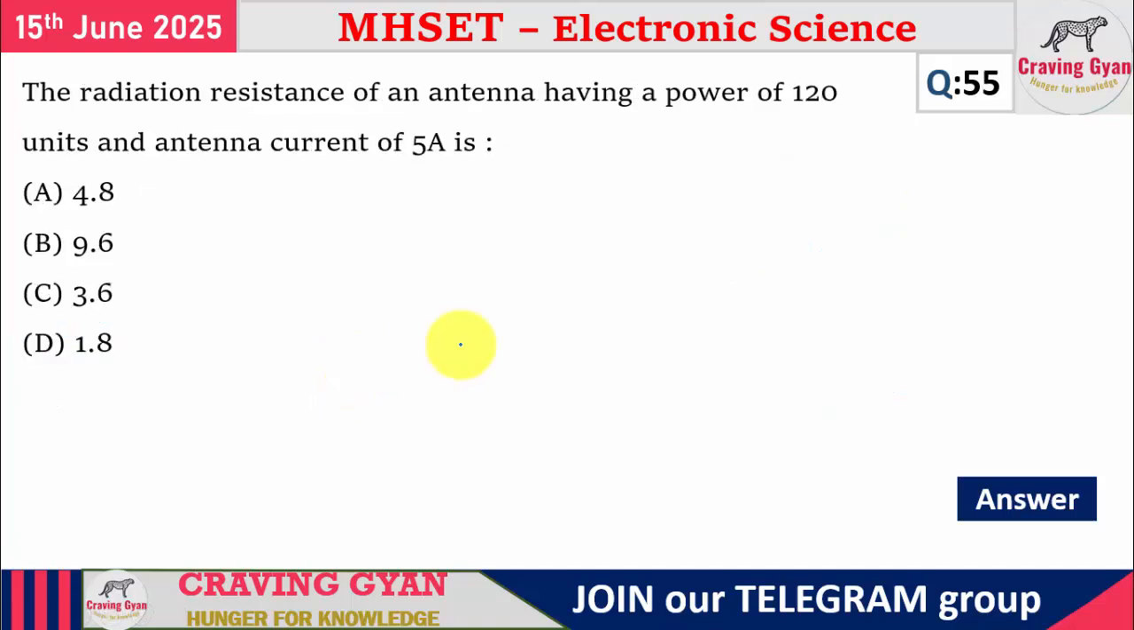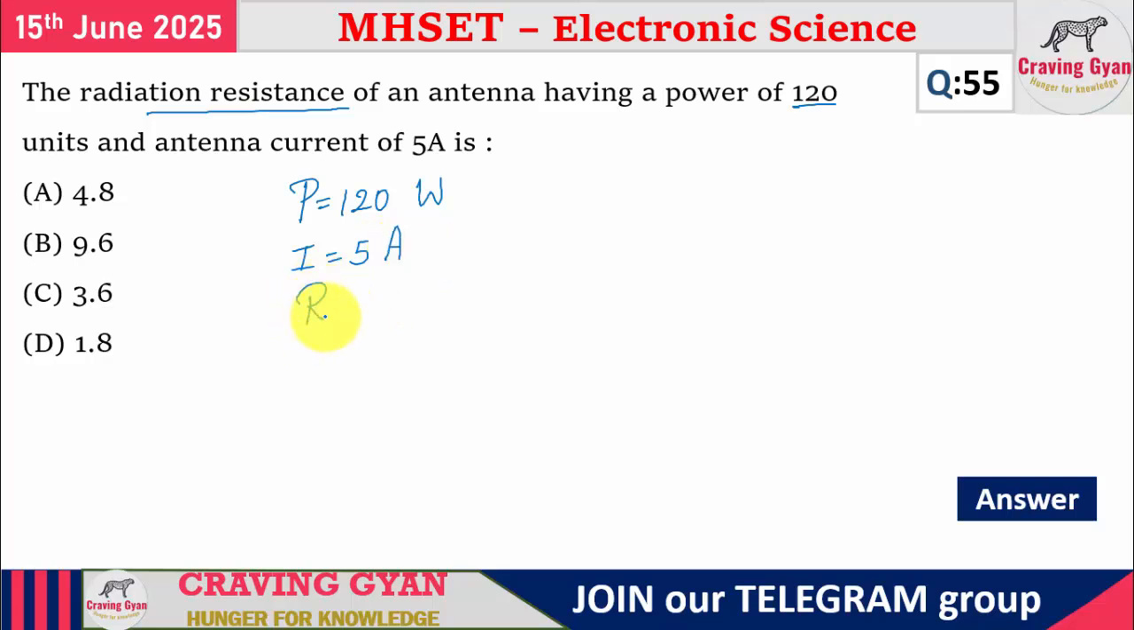If you are thinking this question is very difficult, it is a dead easy question. The radiation resistance of an antenna having a power of 120 units. What is the power they have given? 120 units. You take it as watts only. And the antenna current I equals 5 amperes.